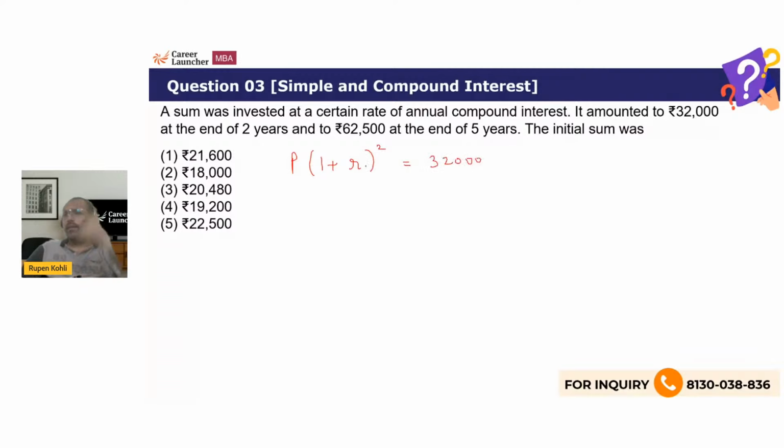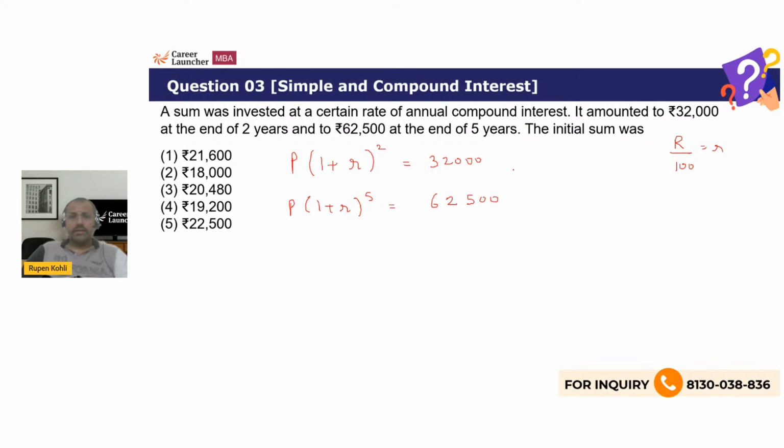I'm not writing R by 100. You must have noticed that. It is my habit to write a rate in fraction form, so I don't need to write that divide by 100 every time. Basically, I'm just replacing R by 100 as small r. And then for 5 years, P into 1 plus R power 5, that is 62,500.